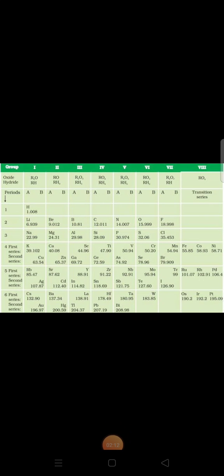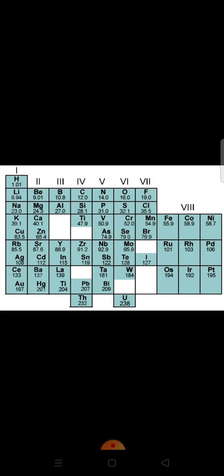Students, Mendeleev arranged these 63 known elements in increasing order of their atomic masses in horizontal rows and in such a way that the elements with similar properties fell under the same vertical column called groups. So here you can see the periodic table of Mendeleev. Look at the features or characteristics of this table.